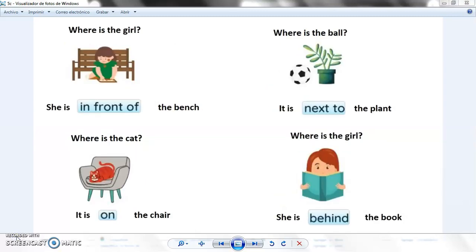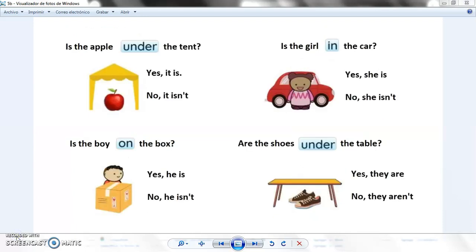Where is the girl? Where is the ball? Where is the cat? Where is the girl again? Let's go back to the other one. Please pause the video because here we go with the answers. 5, 4, 3, 2, 1, and these are the answers.